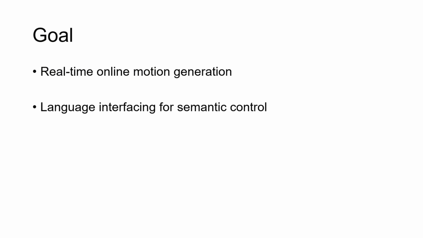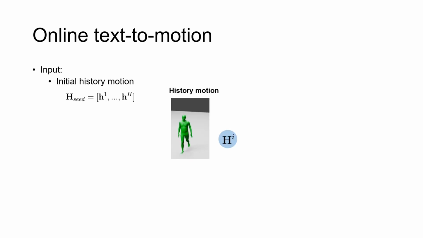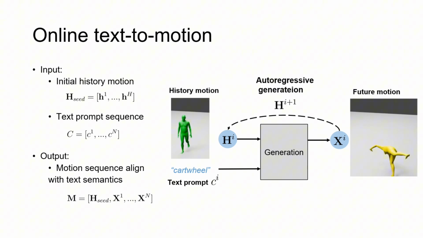To address these limitations, we introduce Dart, a generative motion model capable of online motion generation from text prompts. Additionally, Dart provides a general framework for diverse motion generation tasks that involve spatial constraints. We formulate online text-to-motion as an autoregressive generation task. Given an initial motion seed and a stream of text prompts, the goal is to produce natural motion sequences that align with the text semantics while ensuring smooth transitions.